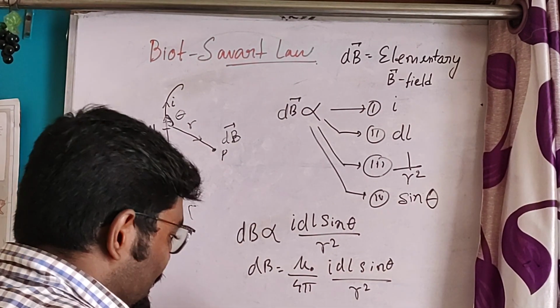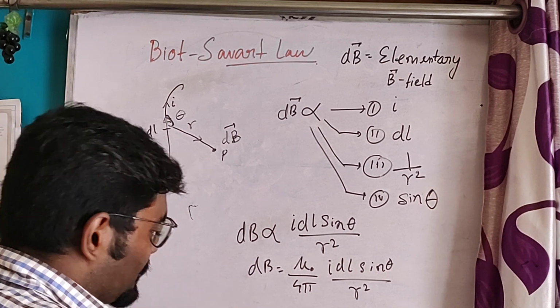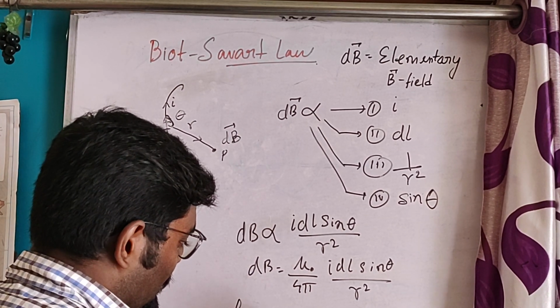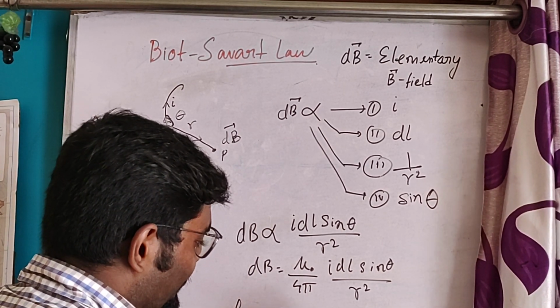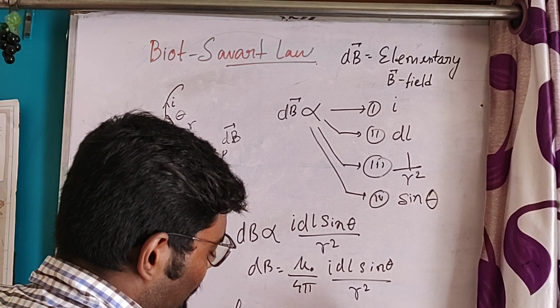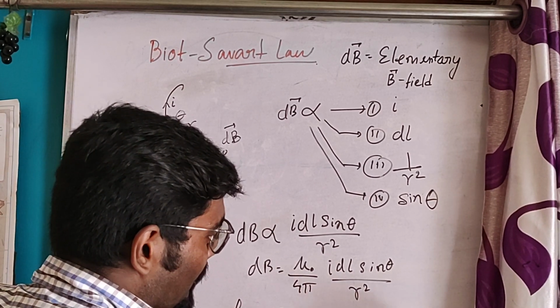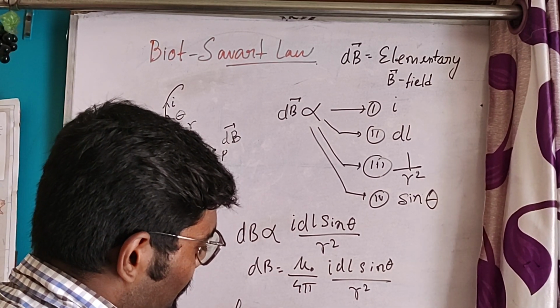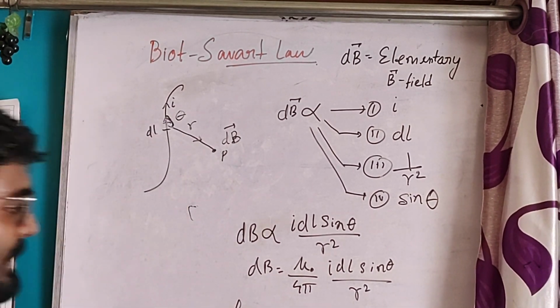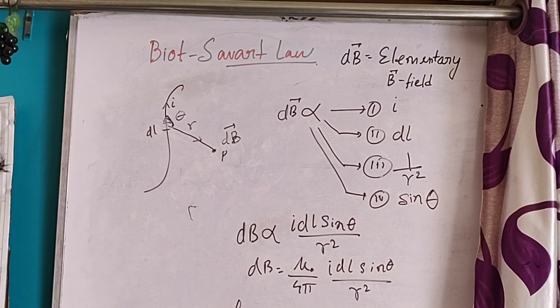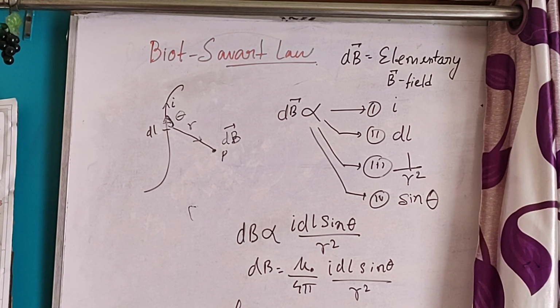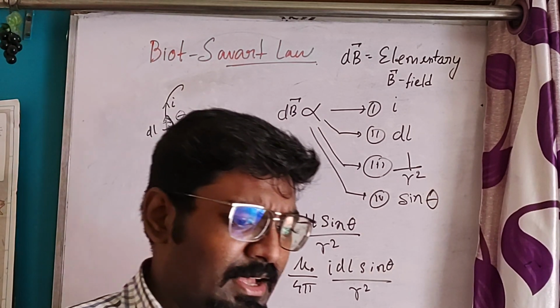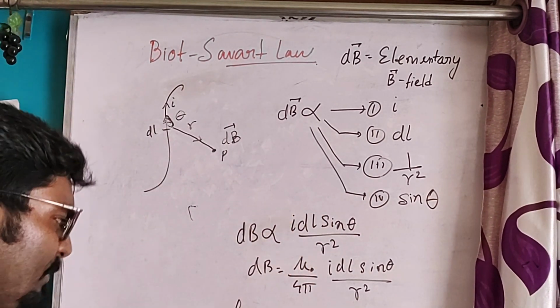This mu0 is the permeability of the free space. What does permeability mean? I will discuss this permeability in detail in the next video.